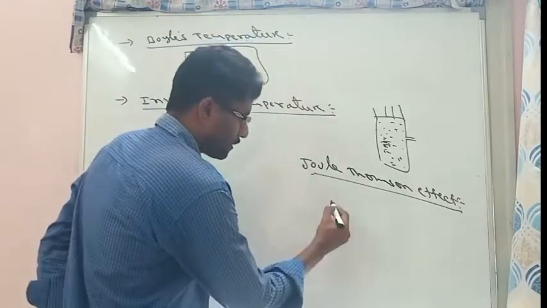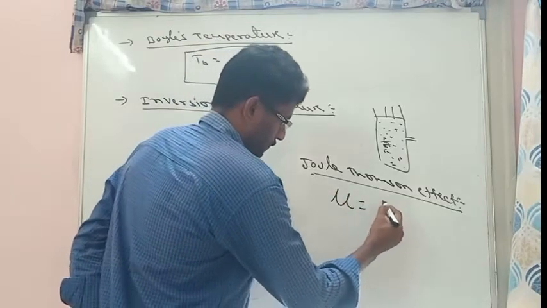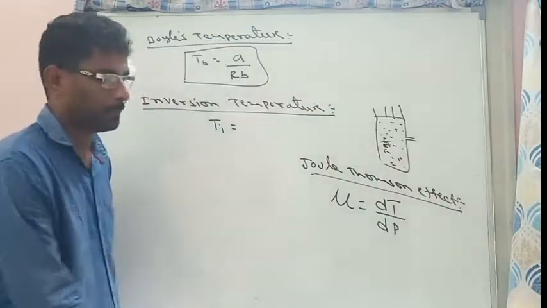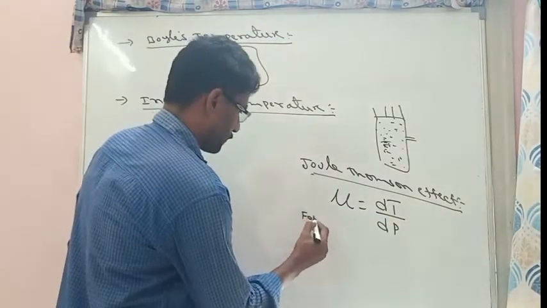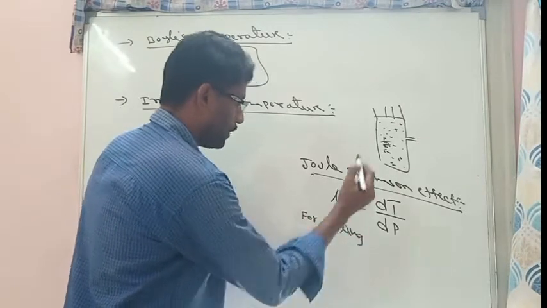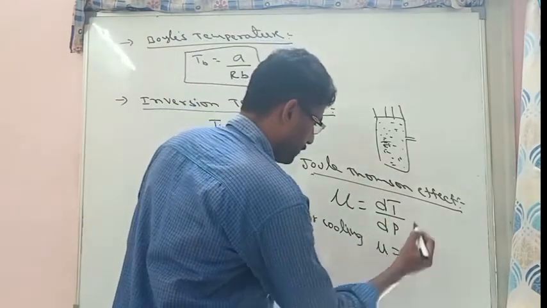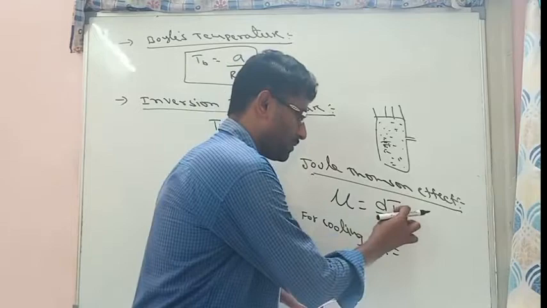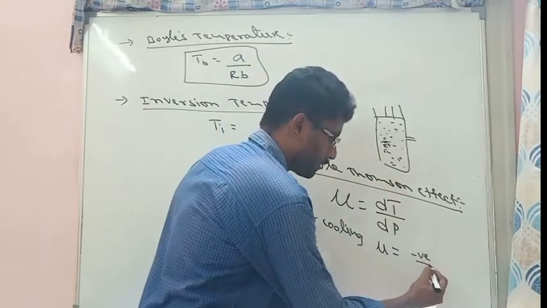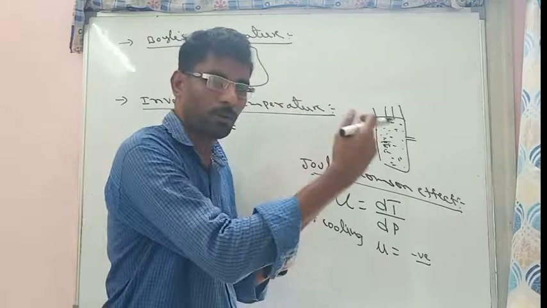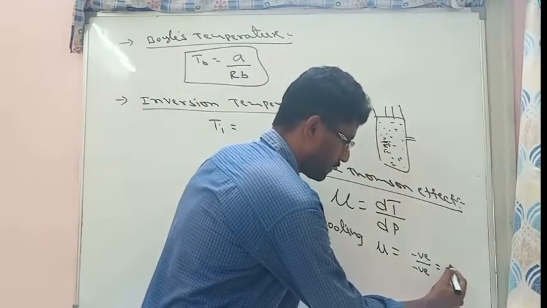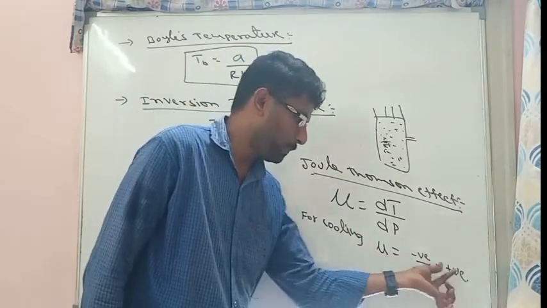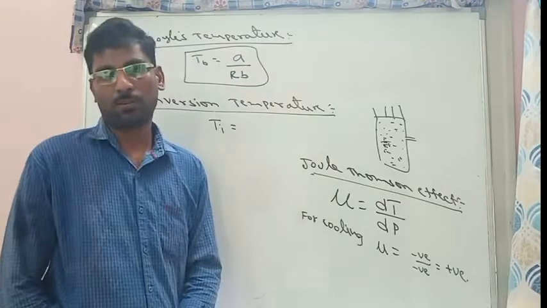The Joule-Thomson coefficient is represented with mu, which is equal to change in temperature by change in pressure. For cooling, what will the mu value be? Cooling means temperature falls, so the change in temperature will be negative. Pressure is already changing from high level to low level, so this is also negative, so the ratio will become positive. So the Joule-Thomson coefficient mu will be positive when the gas is cooling.